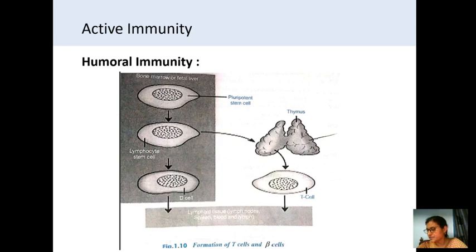The mature B cells migrate from the bone marrow, and they will go to the lymph nodes and be liberated into the lymphatic circulation. So, did you understand how the B cells matured and how the T cells, lymphocyte cells are maturing, how they are forming? In the humoral immunity, these two take an active part.